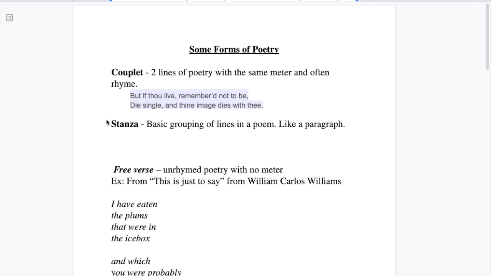When we talk about stanzas, what we're talking about is the basic groupings of lines in a poem, the block of lines together like a paragraph in a poem.